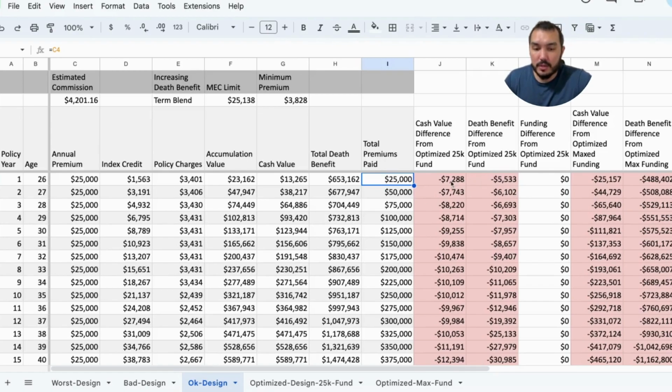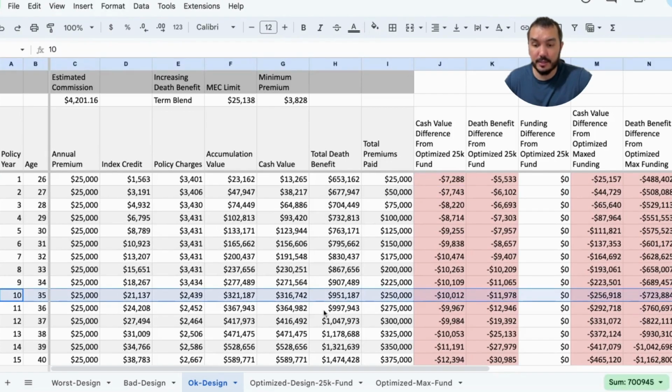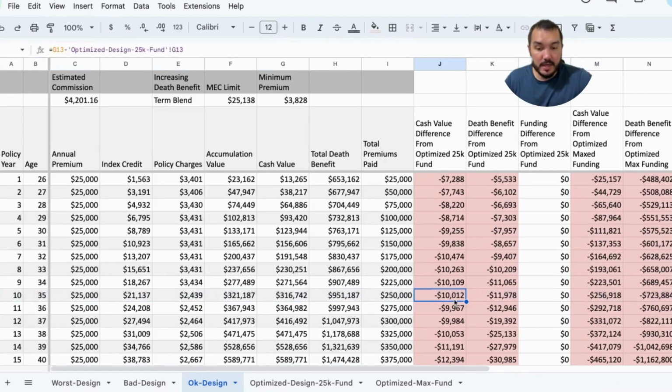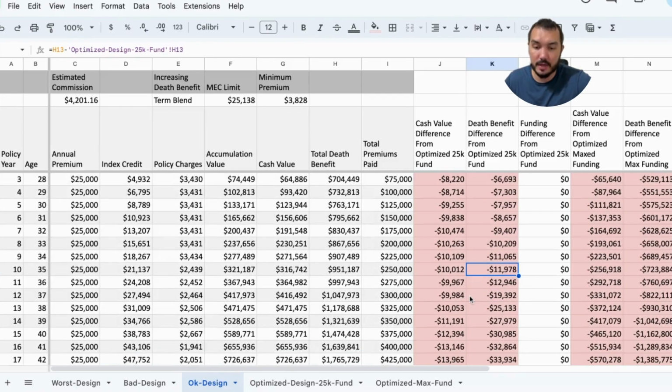And the differences here are very clear in that year one. So significantly less. And let's spot check year 10. So looking at year 10, we've put in that 250,000. We've got 316,000 in cash value, and we have 10,000 less in cash value and almost 12,000 less than that optimized fund level. So it's a good bit of difference even 10 years in. You've got that difference in value and death benefit.